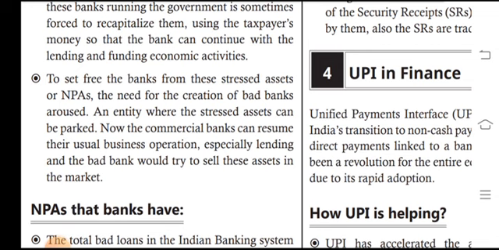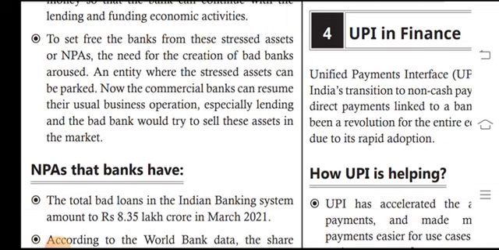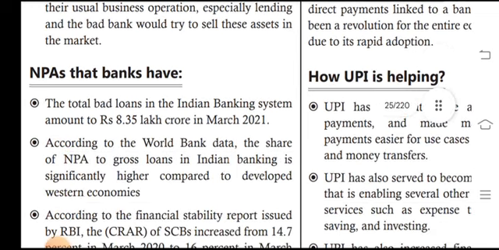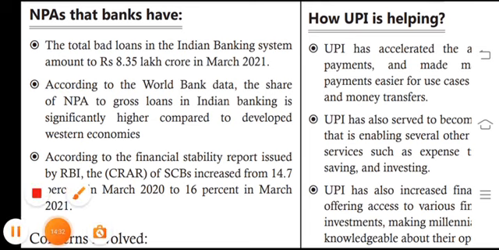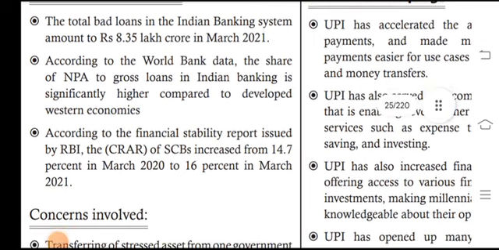The need for the creation of bad banks arises: entities where the stressed assets can be parked, so that commercial banks can resume their usual business and operations, especially lending. The bad bank would try to sell the assets in the bear market. NPA and bad loans in the Indian banking system amount to 8.35 lakh crores in March 2021, according to World Bank data.